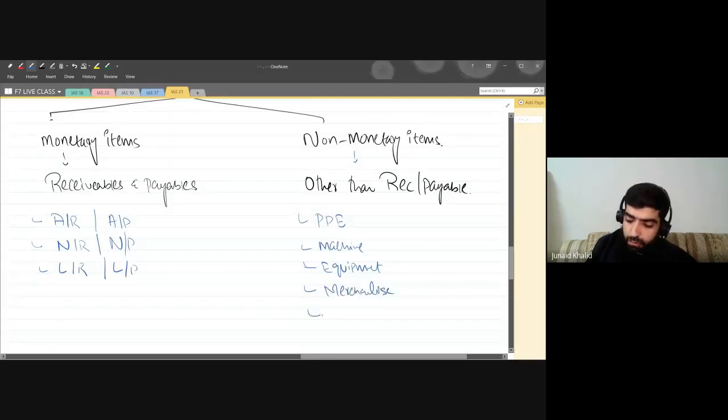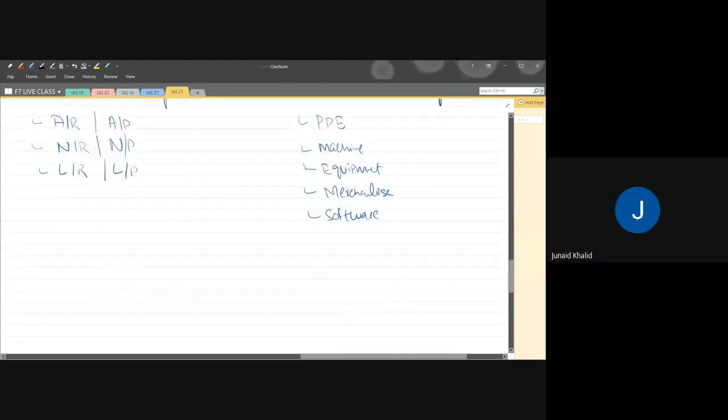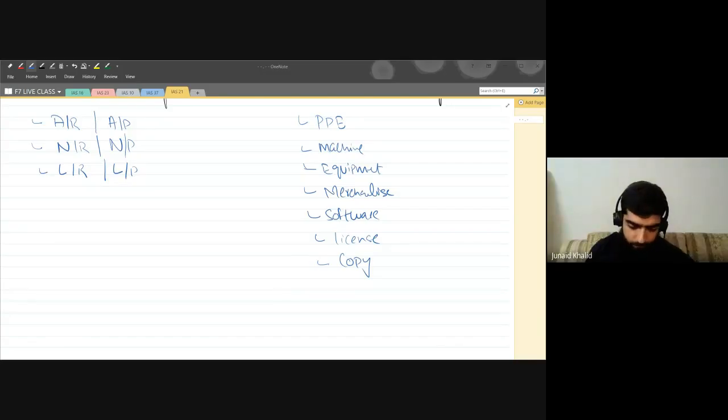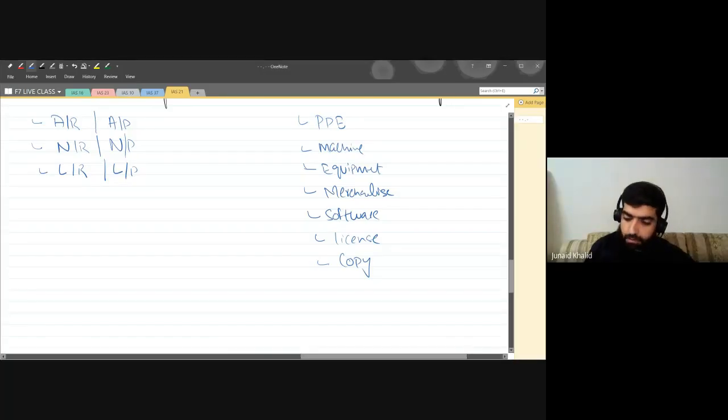For example, software is a non-monetary item. Let me give you another example. License is a non-monetary item. Patents and copyright are also non-monetary items.